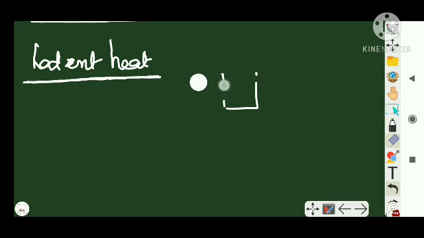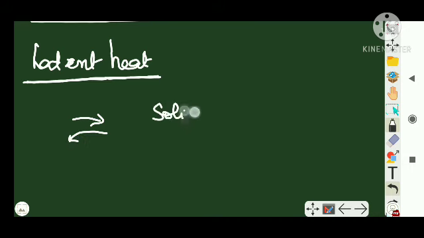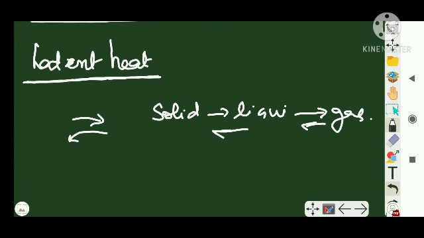Similarly, an amount of heat can be supplied or it can be removed. That amount of heat which is supplied or removed can cause that object to change its state. That is, solid can change to liquid or liquid can change to gas and vice versa, right?